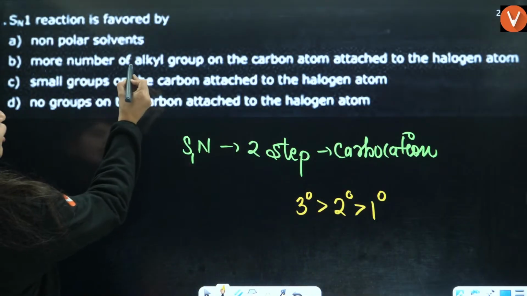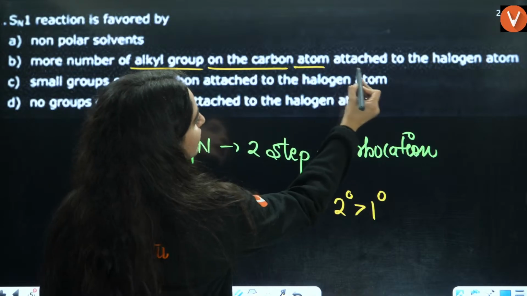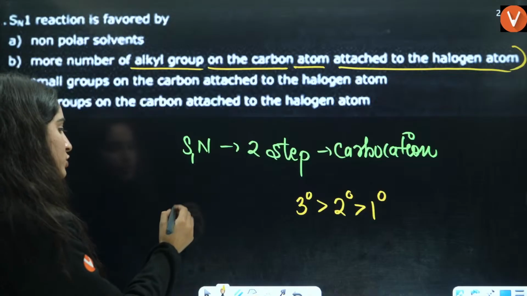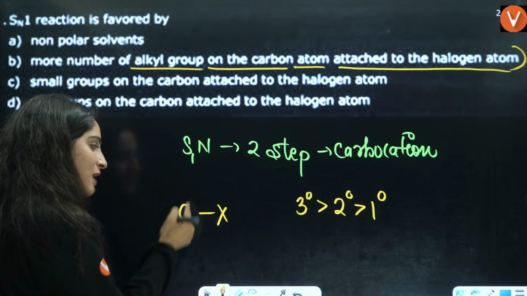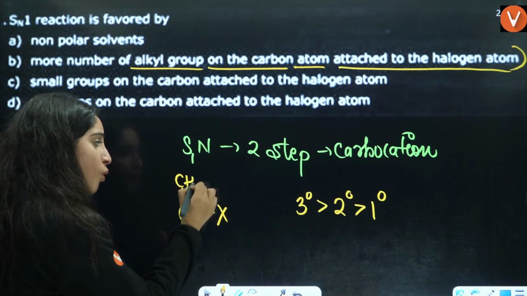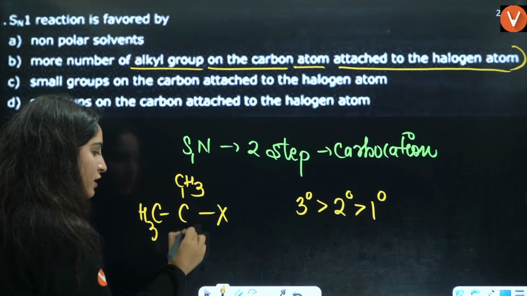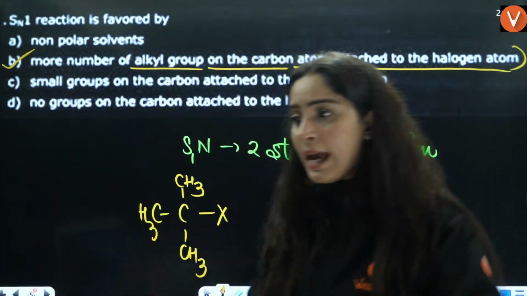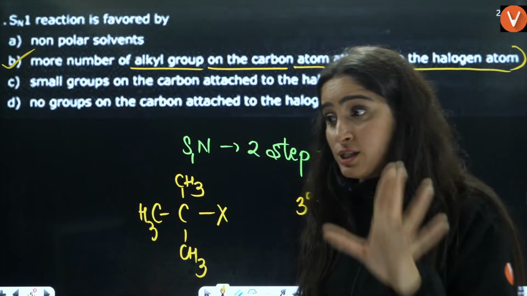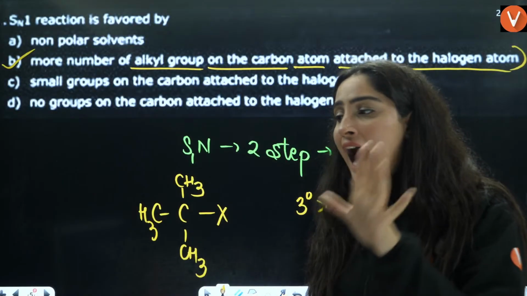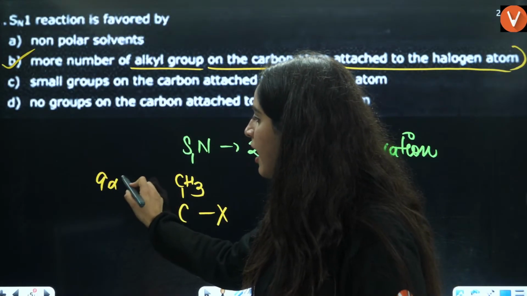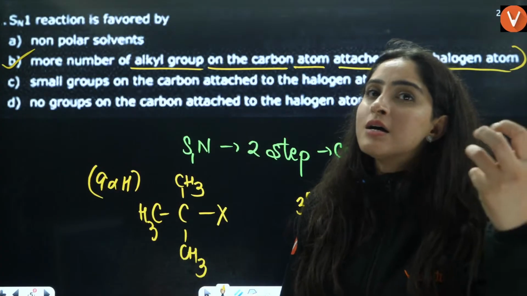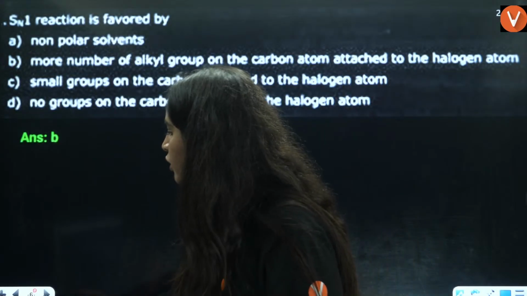The carbon atom which is attached to the halogen atom, the more alkyl groups it has, the more stabilized that carbocation is. So B is the correct answer. Yes, very good. That is based on hyperconjugation. It will have 9 alpha hydrogens, and the more alpha hydrogens, the more stability according to hyperconjugation.